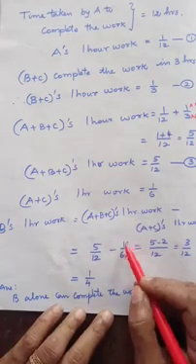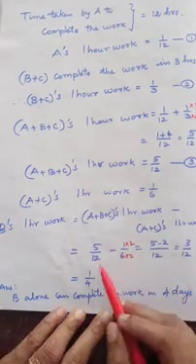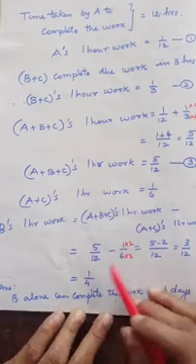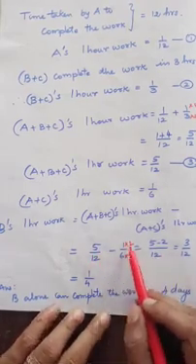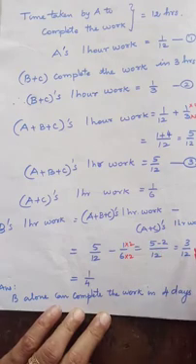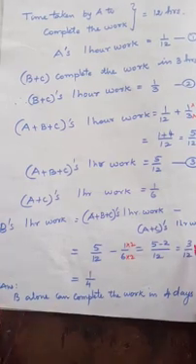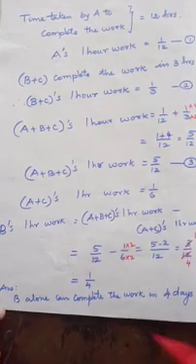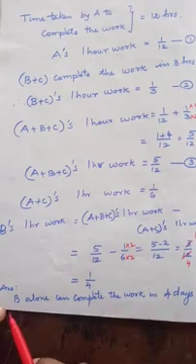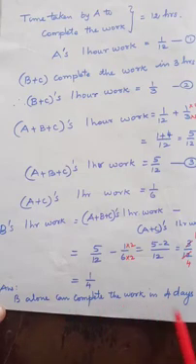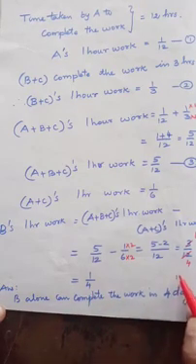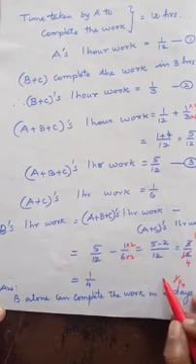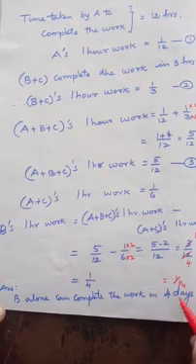If you multiply this 6 by 2, we get 12, so 12 is the LCM. 5 minus 2 is 3. 3 by 12: 1 threes are 3, 4 threes are 12. So 1 by 4. Answer: B alone can complete the work in 4 days. That is 1 by 4, and the reciprocal means 4 by 1, so 4 days.